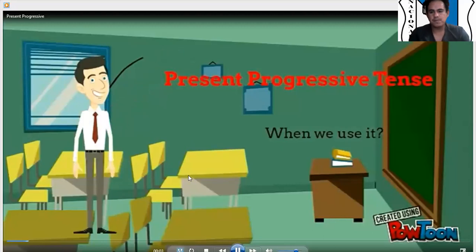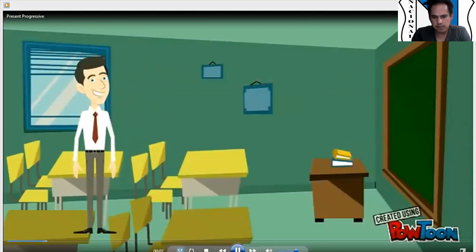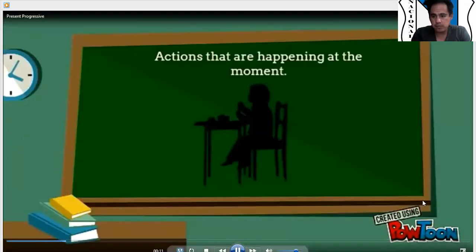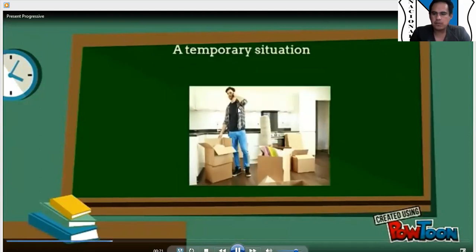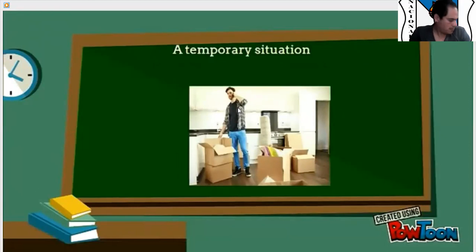Everybody, today we are going to study the present progressive tense. When we use it, so I hope that you are ready. We use it with actions that are happening at the moment. For example, Veronica is eating lunch now. A temporary situation. For example, I am living in England this year.